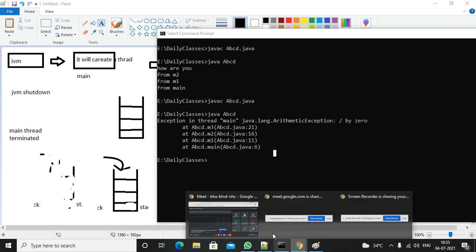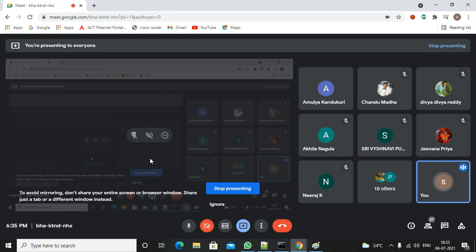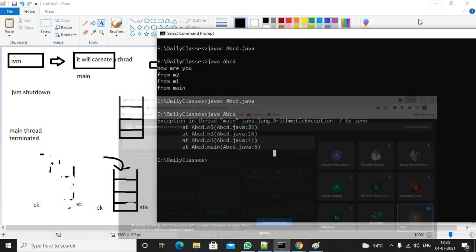Any doubts in this? Any doubts? Runtime stack mechanism, do you have any doubts?